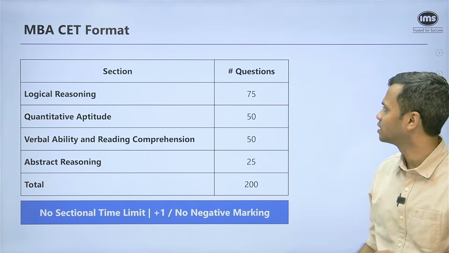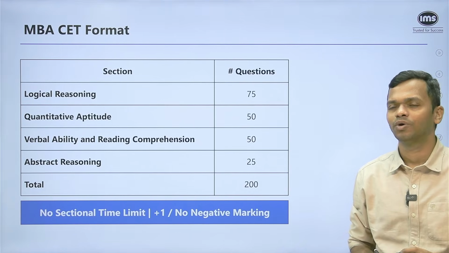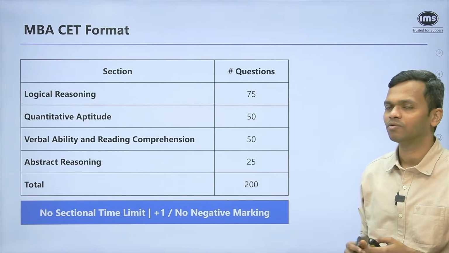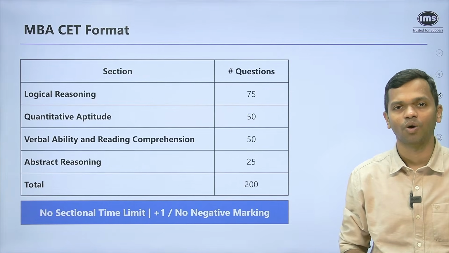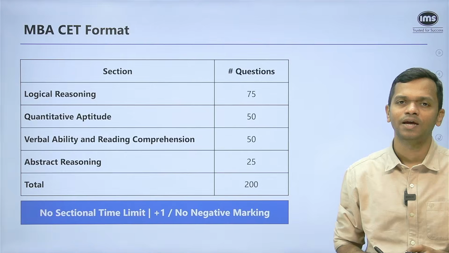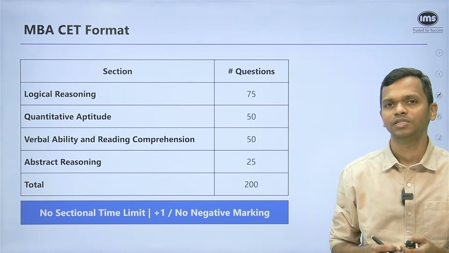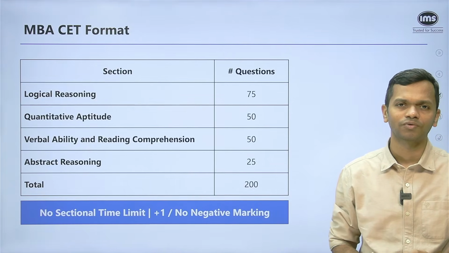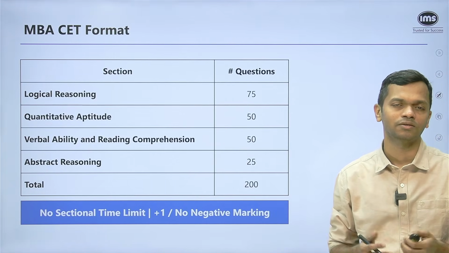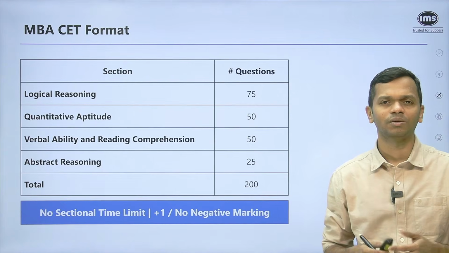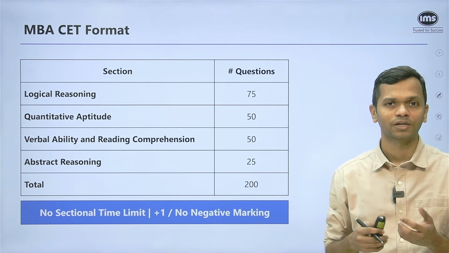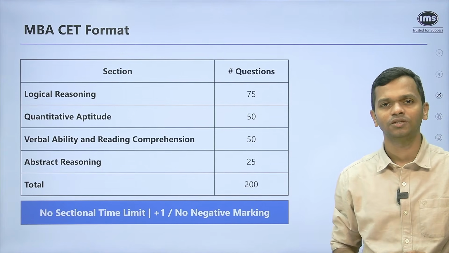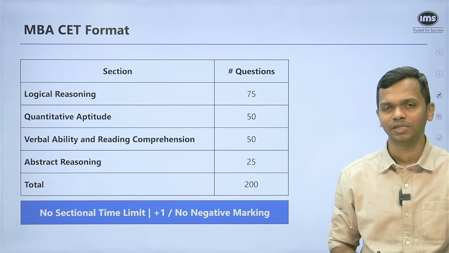Logical reasoning is 75 questions. You have quantitative aptitude, which is 50, VARC, which is verbal ability and reading comprehension, that is also 50 questions. And then you have abstract reasoning, which is 25 questions. Abstract reasoning is kind of unique to CET. A lot of tests don't have this as a section. Very rarely in some of the other tests you may have come across abstract reasoning questions, but as a section it is very, very unique to the Maharashtra MBA CET.